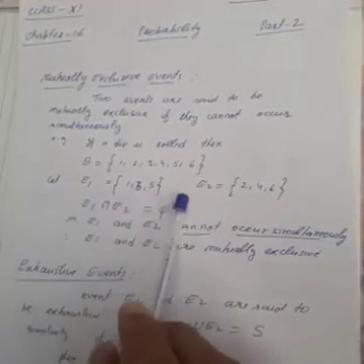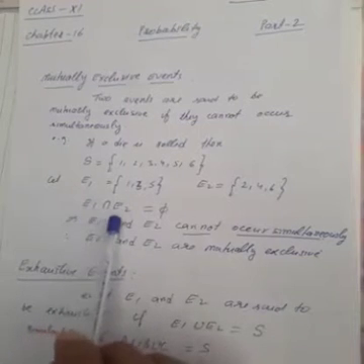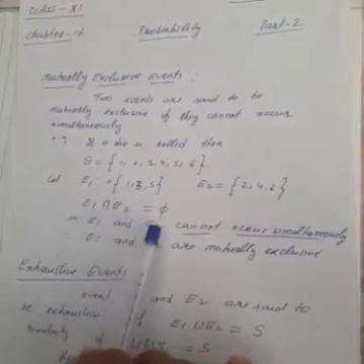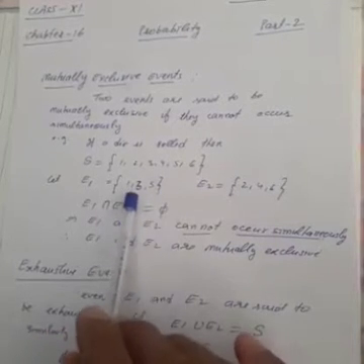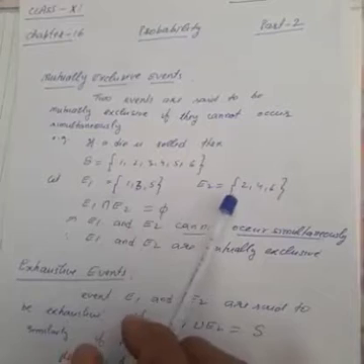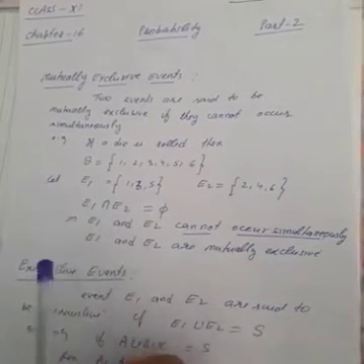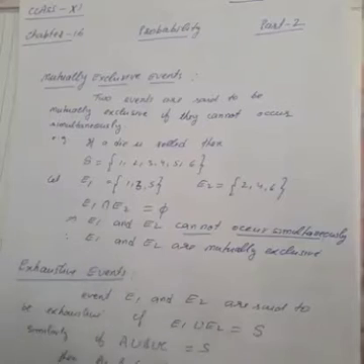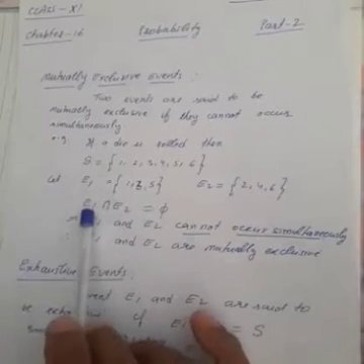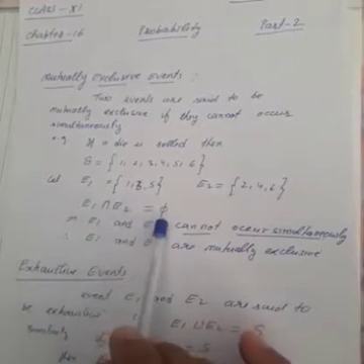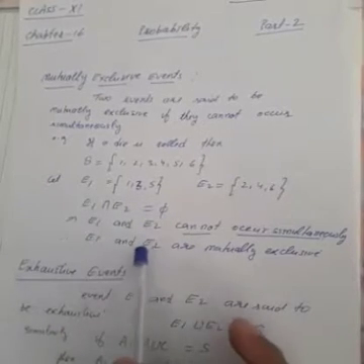To understand this, you find their intersection. E1 intersection E2 is a null set. It means there is no sample point common. So these types of events will be mutually exclusive events. To find whether the events are mutually exclusive or not, we find their intersection, E1 intersection E2, and if it is phi, then they will be mutually exclusive.